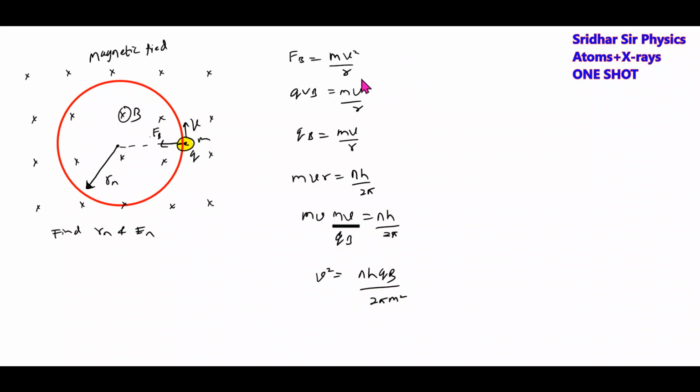Then how to calculate this v? So v will be nh qb by 2 pi m r square. Substitute this here, and we'll get the expression for the radius of the nth Bohr orbit, nh by 2 pi mv. Substitute this v here, and we'll get the radius.